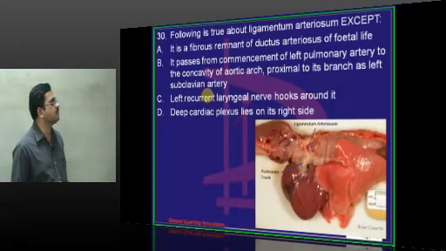It passes from the commencement of left pulmonary artery to the arch of aorta. So that is true. Left recurrent laryngeal nerve hooks round it. So that is also true. Deep cardiac plexus lies on its right side.